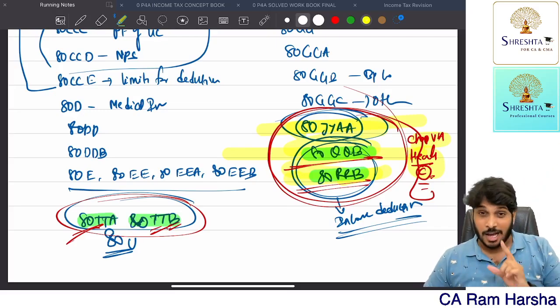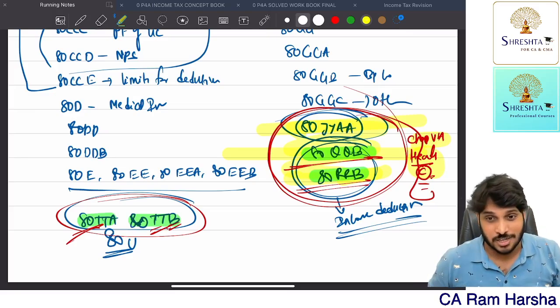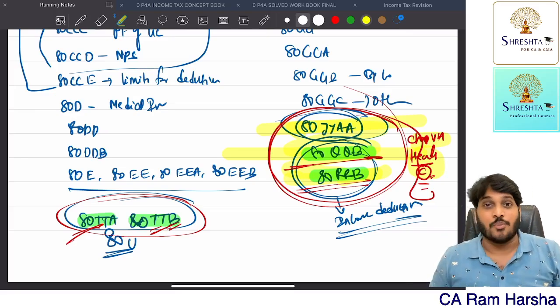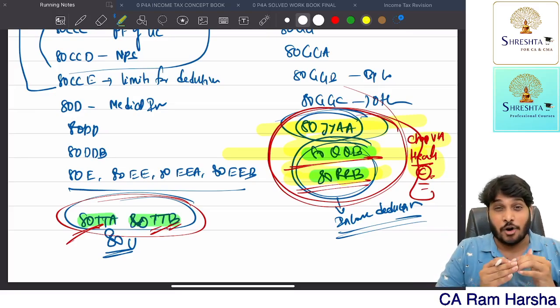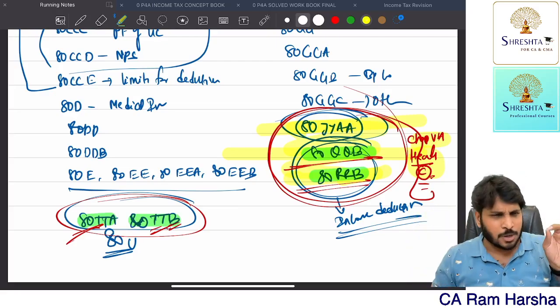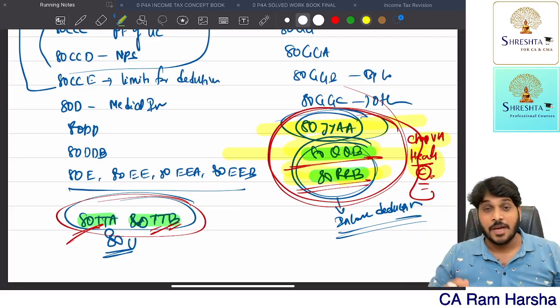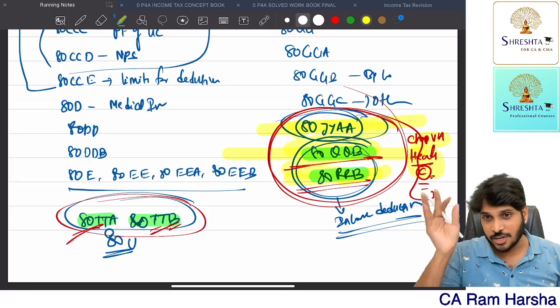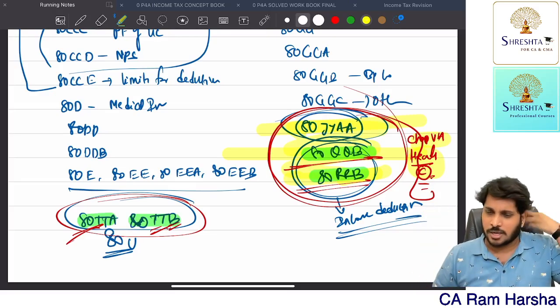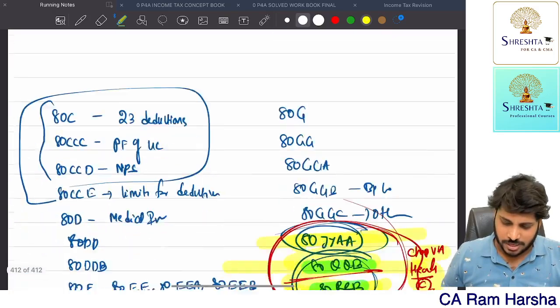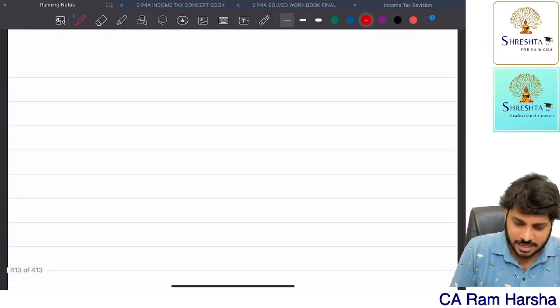And remember, in the set off and carry forward chapter, we have seen one provision where, in order to carry forward losses, except house property loss and unabsorbed depreciation, you must file the IT return within the due date. Correct? We have seen this point or not? Yes. Now, without any delay, let's start Section 80C.